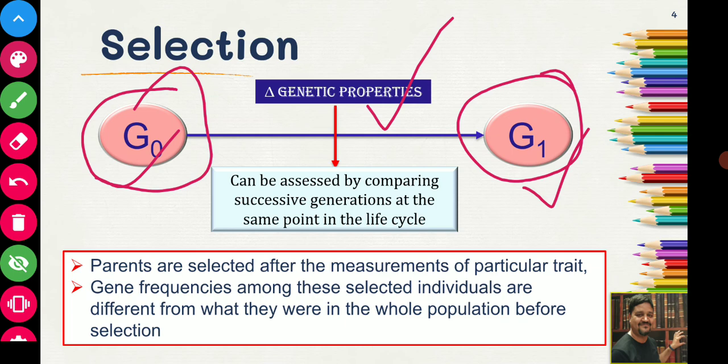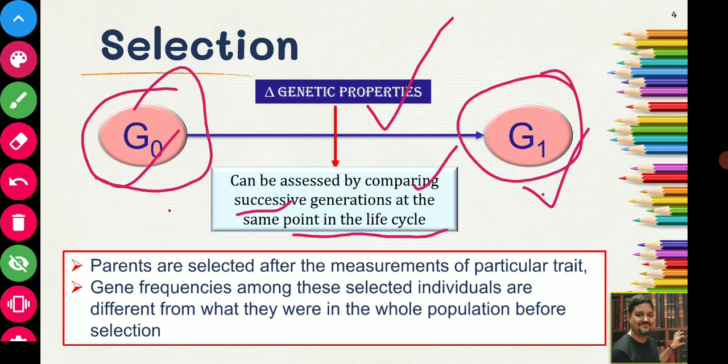So how will we know? We will assess by comparing successive generations at the same point of life cycle. We will compare the individuals of the G0 generation and the G1 generation. And how will you compare? We will compare at the same point of life cycle.